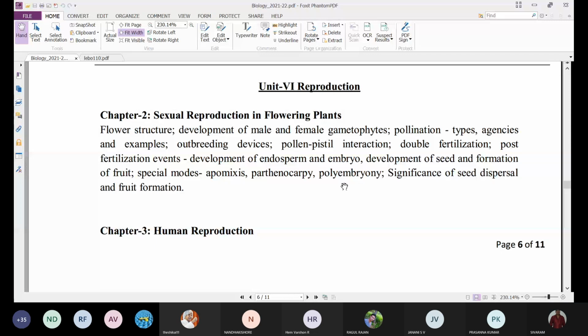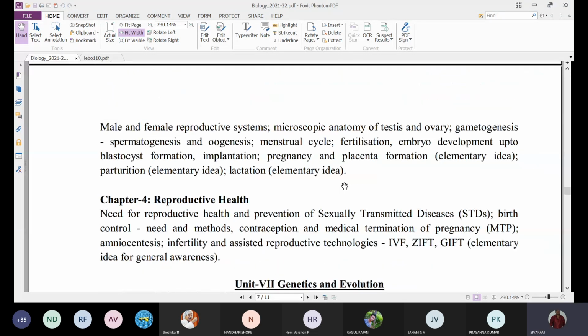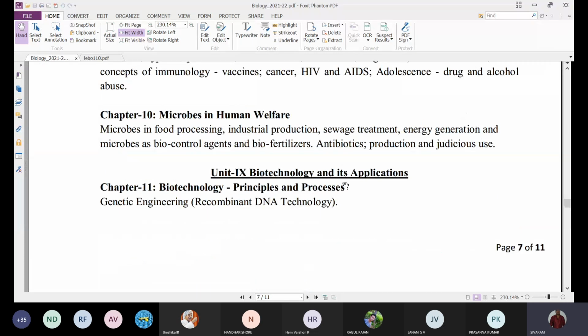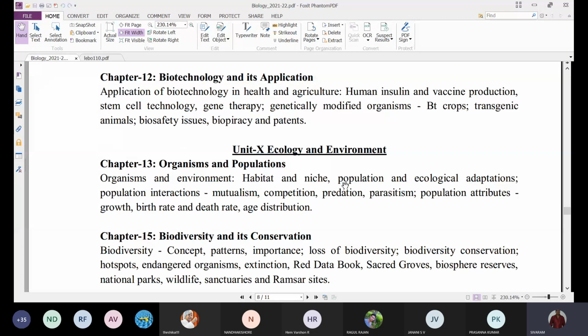That is what we can see here. So all the concepts. And in term 1 we have 2 chapters pending, that is principles of inheritance and molecular basis of inheritance. These 2 chapters are pending. And in term 2 also we have 2 chapters pending, that is biotechnology principles and process, and biotechnology and its applications. These 2. Totally 4 chapters still need to be taught.